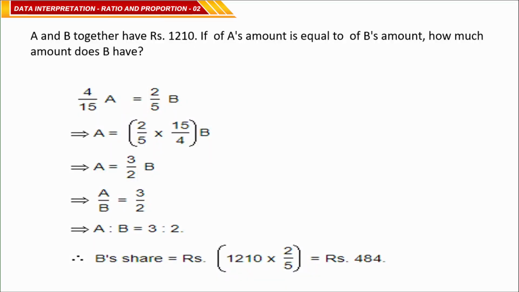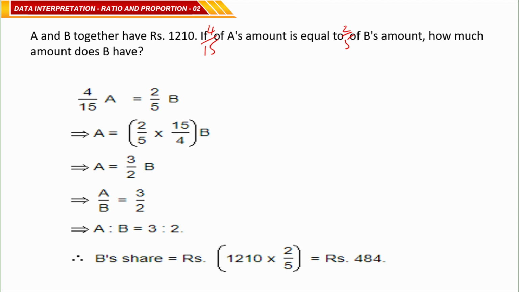If 4 by 15 of A's amount is equal to 2 by 5 of B's amount, how much amount does B have? This is the question given.